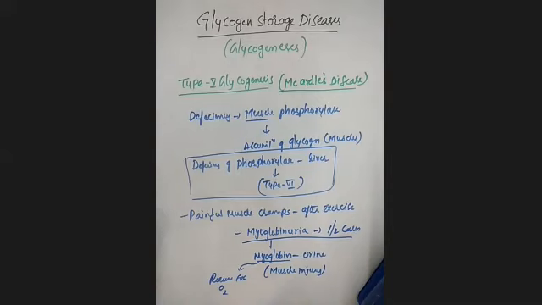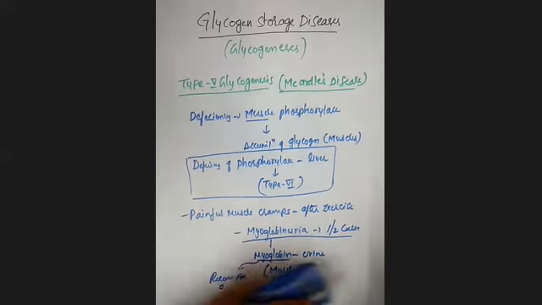The characteristic features are painful muscle cramps, especially after exercise, and myoglobinuria in half of the cases. Myoglobinuria, the presence of myoglobin in the urine, is observed only because of muscle injury.